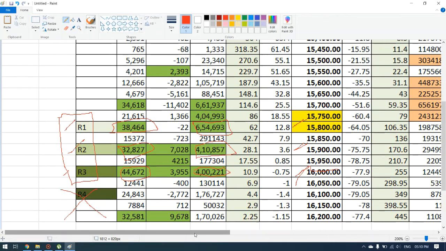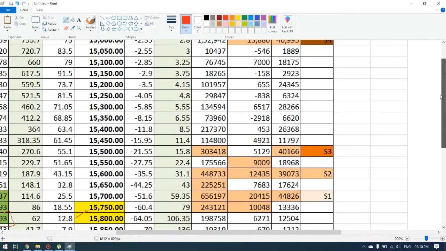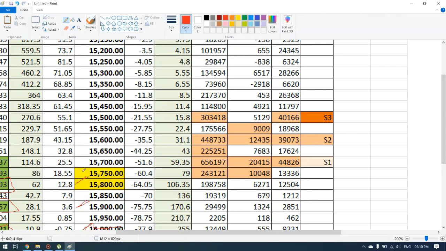When it comes to the put side, the puts represent the support. Based on the closing price, the range was 15,700 to 15,800. The first support is at 15,700, and the volume is also more, 6,56,197 contracts, and the open interest is also 44,826. So this will be our major support. 15,700 is a major support to us.